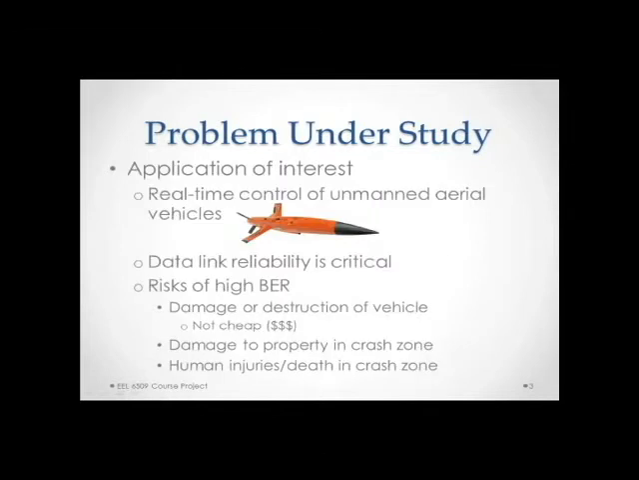I wanted to study this particular subject because I'm interested in real-time control of unmanned aerial vehicles. In real-time control of unmanned aerial vehicles, the data link reliability is critical. The reason is that if we have high BER and loss of the data link, then we lose control of the vehicle. In such a case, we have either damage or destruction of the vehicle, which is not cheap. And in the case of a crash in a populated area, we may have damage to property or even human injuries or death.